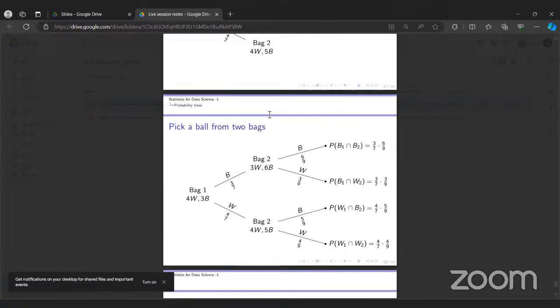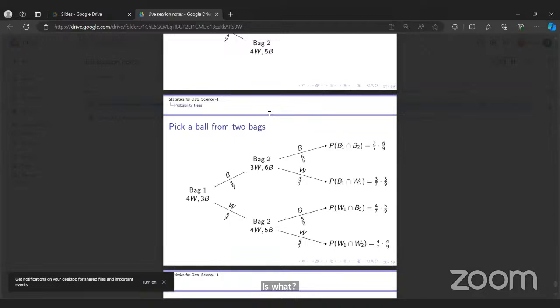If there are three white balls and five black balls in bag two, then choosing a black ball from bag one and one black ball from bag two is what? I choose one black ball, which is 3 by 7.